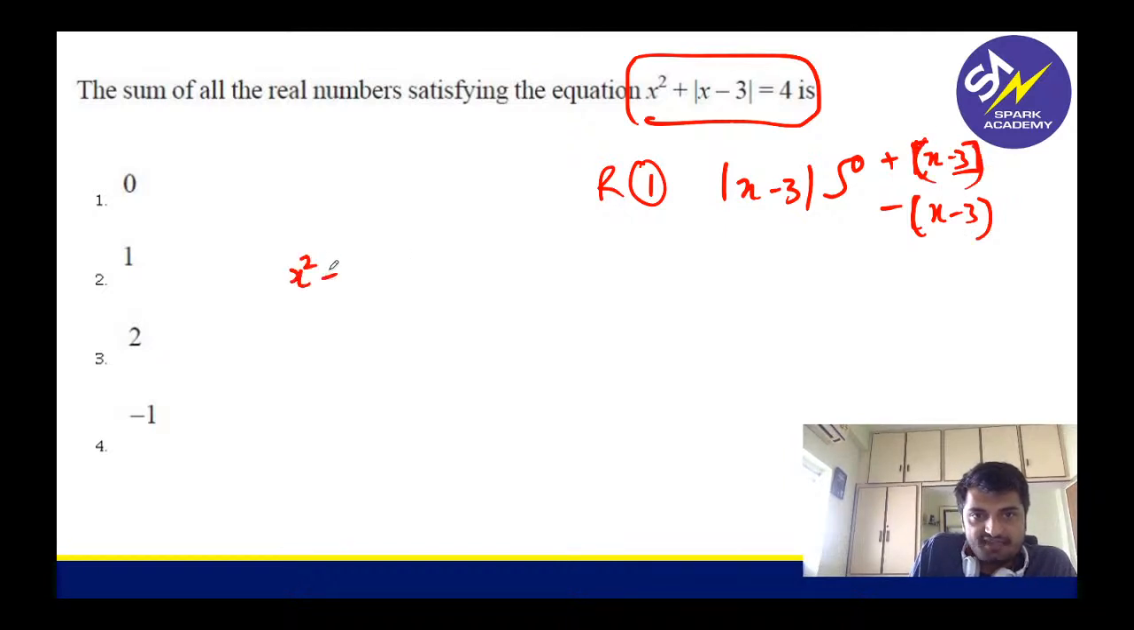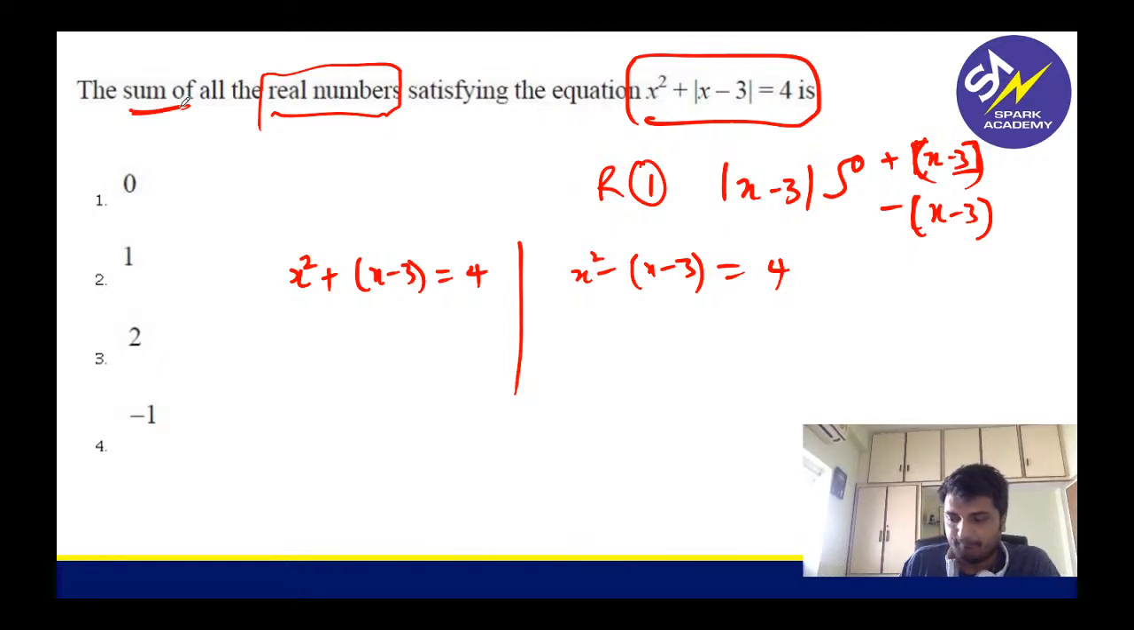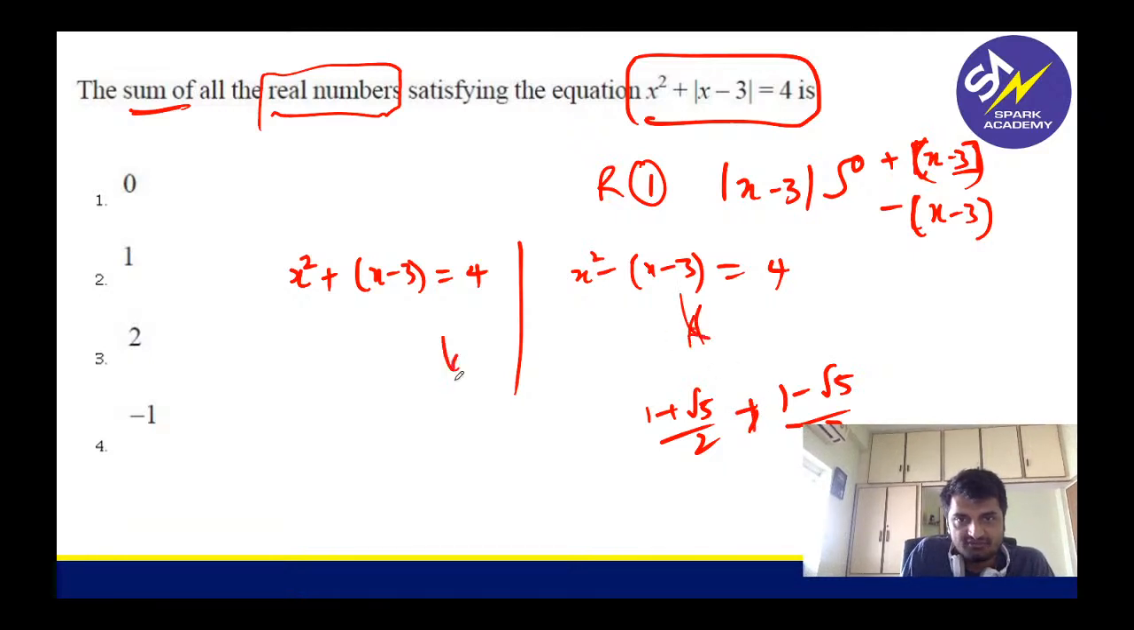So I'll get 2 cases: x square plus x minus 3 equal to 4, and x square minus x minus 3 equal to 4. 2 cases, find the roots, quadratic, and then in that, only real numbers you have to take and sum all of them. I think real numbers you will only get 2 numbers: 1 plus root 5 by 2 and 1 minus root 5 by 2. In the other case, I think you will get complex roots, so directly you can eliminate. So it will be 1 by 2 plus 1 by 2. I think you should get 1 as the answer.